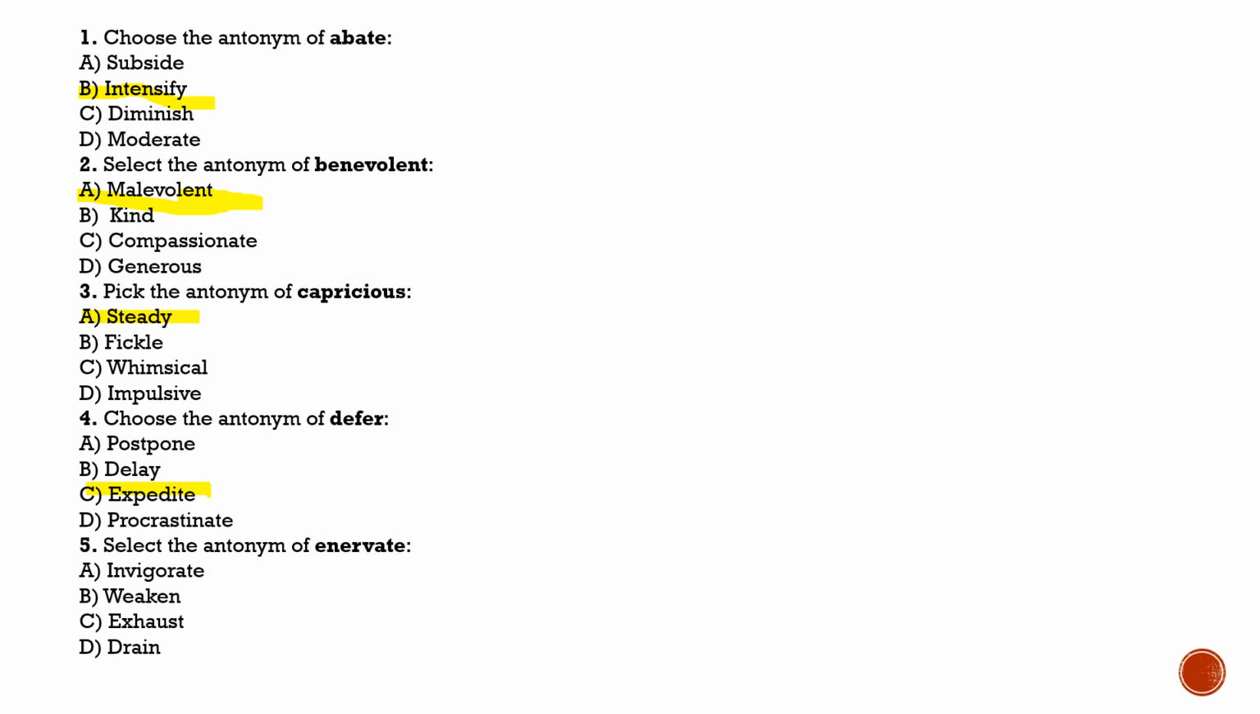Next is question number 5. Select the antonym of enervate. And the answer for this is option A, that is invigorate. Enervate basically means weaken, while as invigorate means energized.